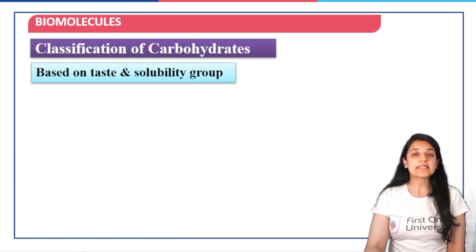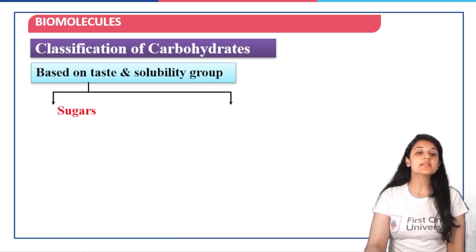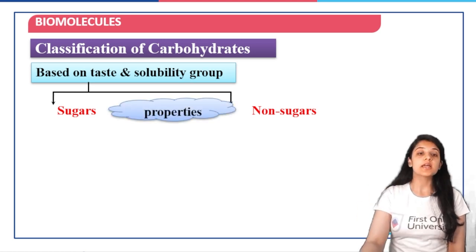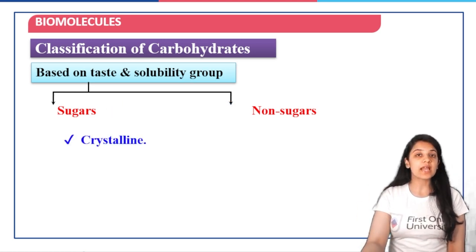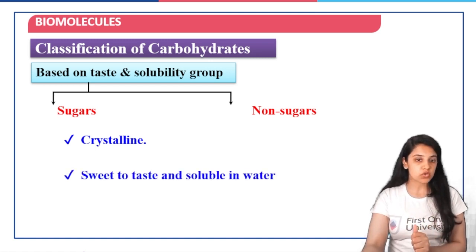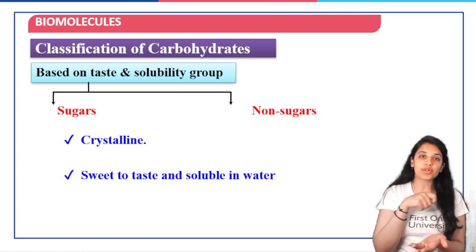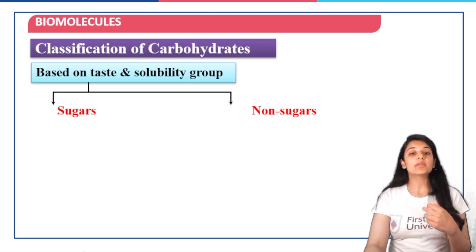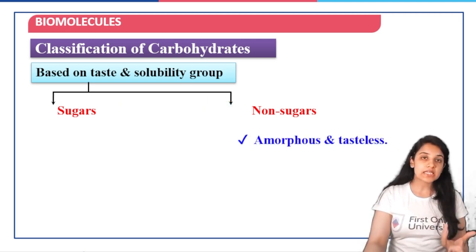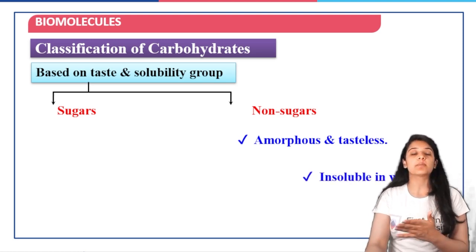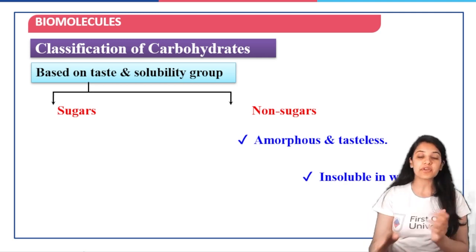Then based on taste and solubility of the groups that are present, we can have sugars or non-sugars. So all the carbohydrates are not called sugars. Some are sugars and some are non-sugars. Now what are the properties on the basis of which we can actually classify them into two? Sugars are going to be crystalline, sweet to taste obviously, and they are going to be soluble in water. If you dissolve the sugar in water, it gets completely dissolved and you get a sugar solution, right? When we talk about the properties of non-sugars, instead of being crystalline, they are amorphous, and also they are tasteless. They are not sweet, and they are insoluble in water. So you can see completely different properties.